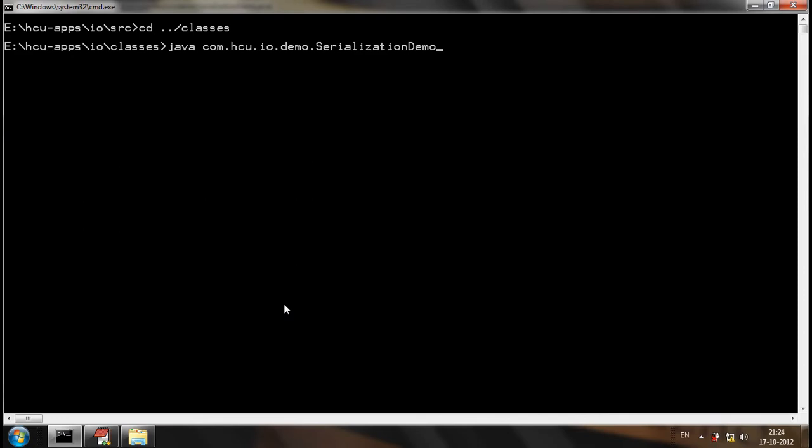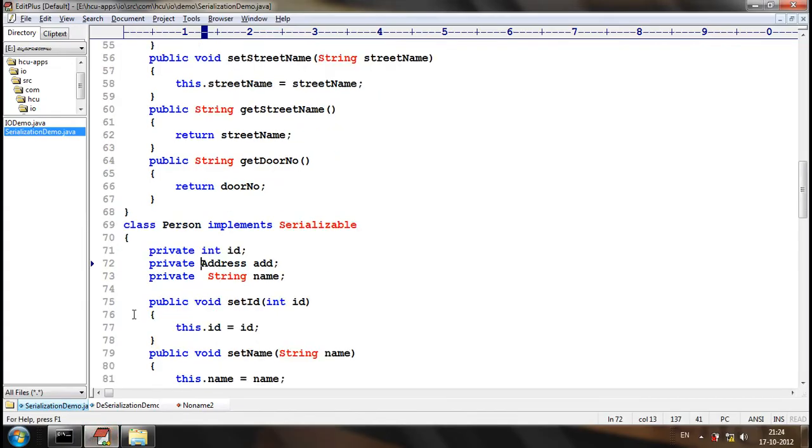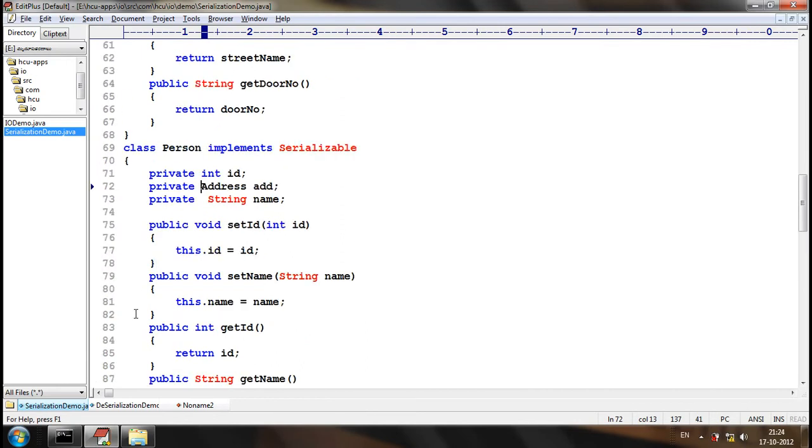Let me try to serialize the... We should have a setter and getter.